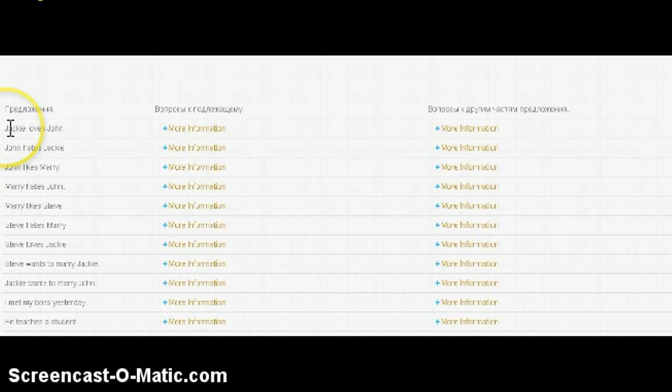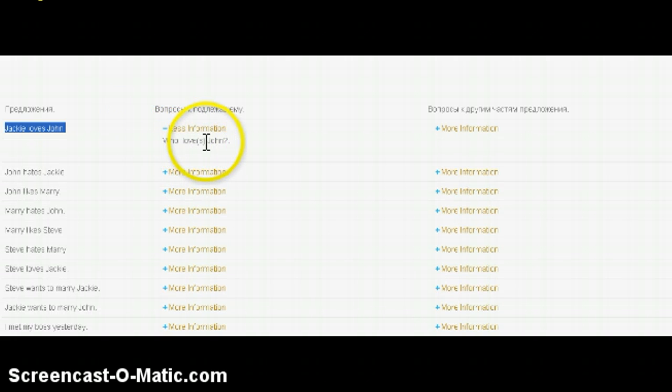So your assignment would be first to read out loud the first sentence, and then try to figure out what would be the question to the subject in the sentence. Let me do the first one for you so that you know how to do this. We know that the subject is Jackie, and the question to the subject would be "who," instead of Jackie: Who loves John? And after you say that out loud, you need to check yourself. Who loves John? Oh, you were right this time.